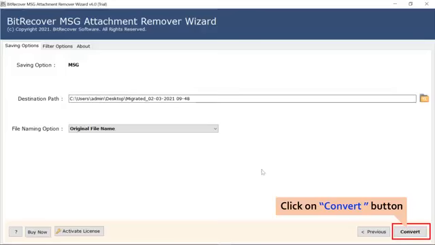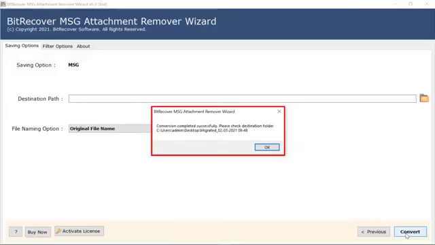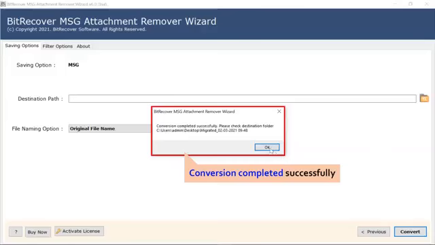Now, hit the Convert tab to start the process. The software gives a real-time conversion report in the interface. Once the process is completed, the software provides a complete conversion message. Click on the OK button.